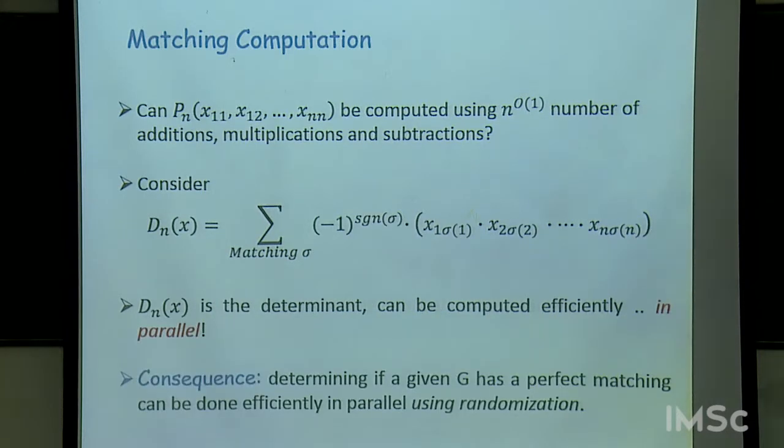It turns out, since the determinant has a small circuit, it also has a small arithmetic circuit. And now recall this theorem by Valiant, that in the arithmetic world, things can be efficiently parallelized. So you can squeeze down the depth of the circuit to logarithmic depth, essentially. So the determinant can be computed efficiently in parallel as well.